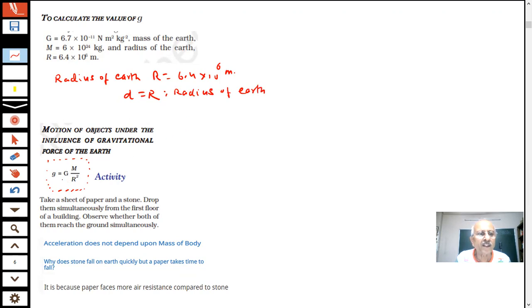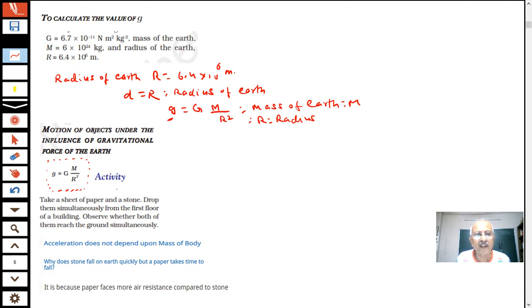So we are saying g depends on the mass of the earth and the radius of the earth. You are saying g is equal to GM by R square. M is the mass of the earth, students, and R is the radius of the earth. So this g will depend only on two things. G is a constant, the gravitational constant. It depends on the mass and radius of the earth.